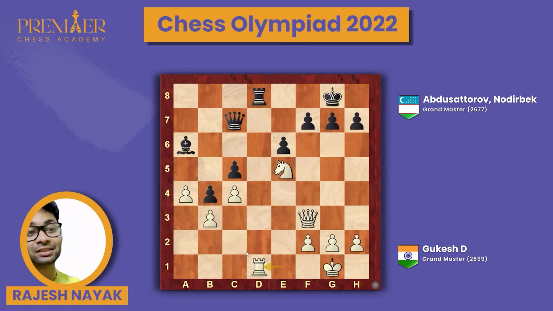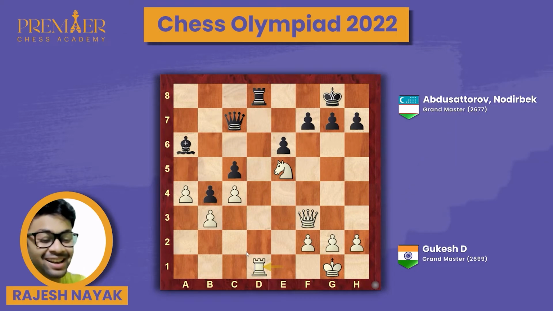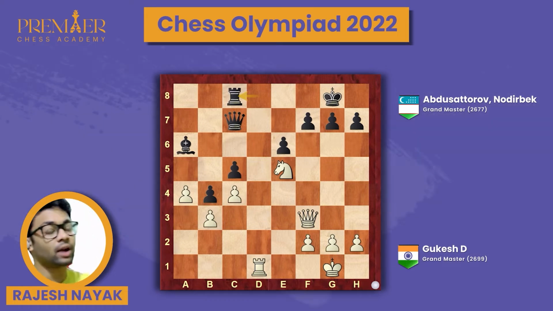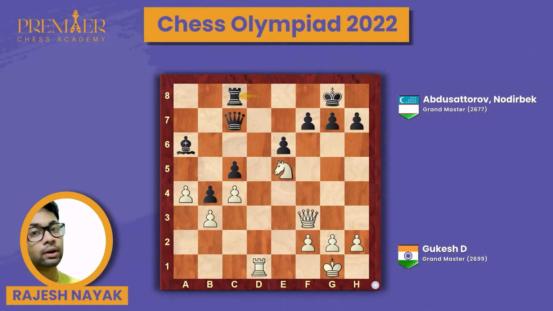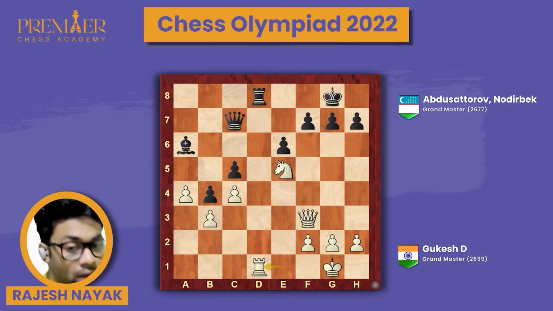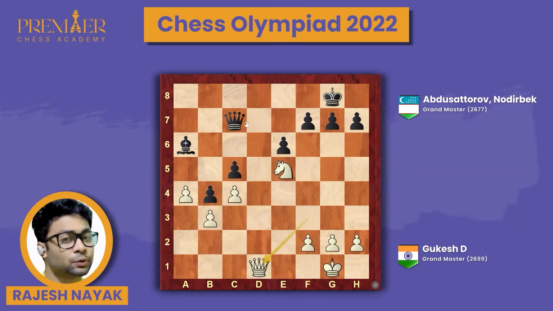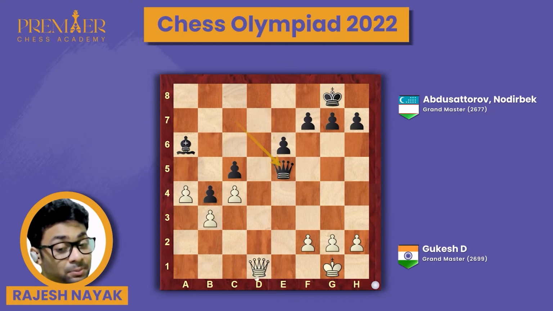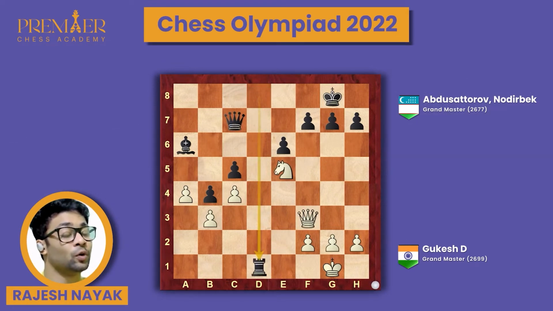The try he makes in this game is unbelievable. So after rook d1, what happened? Black played rook c8, because black tried not to trade many major pieces, because he knows once he trades the rooks, the queen will go to d7 and it will be difficult. Many of you may think, yes, rook takes d1, queen takes d1, and black is winning a piece on e5. What's going wrong? But never forget, guys, there is a back-rank checkmate idea for black here. Queen d8 would be checkmate. That's the reason black doesn't go for this variation.